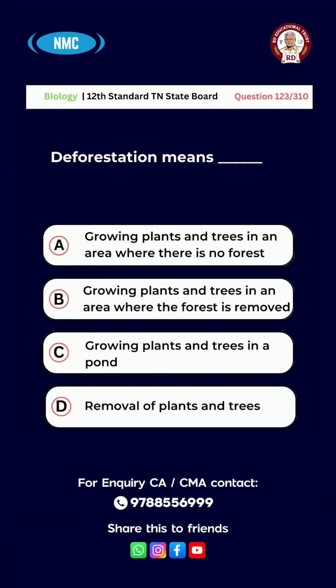Question number 123. Deforestation means A, growing plants and trees in an area where there is no forest, B, growing plants and trees in an area where forest is removed, C, growing plants and trees in a pond, D, removal of plants and trees. And the right answer is deforestation means removal of plants and trees, which is option D.